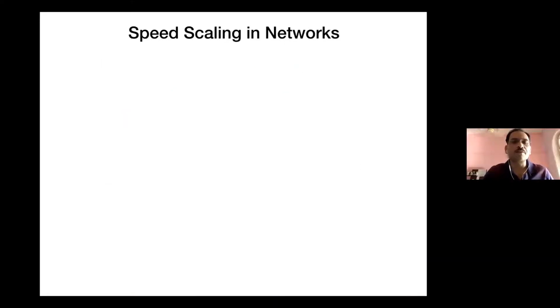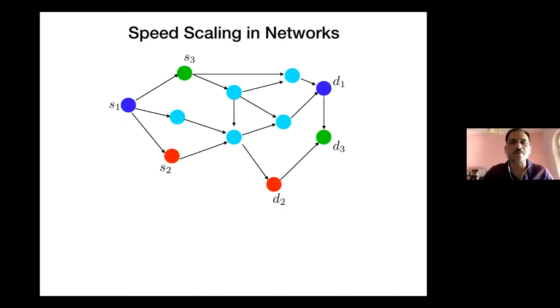So the problem we are going to look at is the following. Suppose you are given an arbitrary network where the same colored node means that it's a source and destination which want to communicate information between each other. So S1 wants to communicate to D1, the red node S2 wants to go to D2, and S3 wants to send its package to D3. And the network, for ease here, is going to be directed. Things become slightly more complicated when it's undirected.